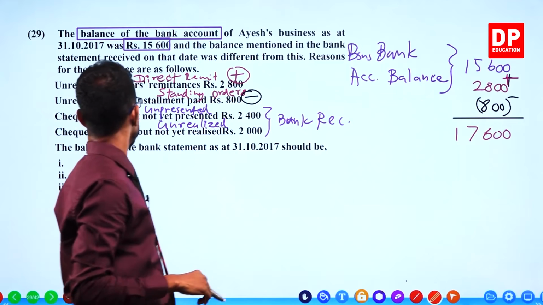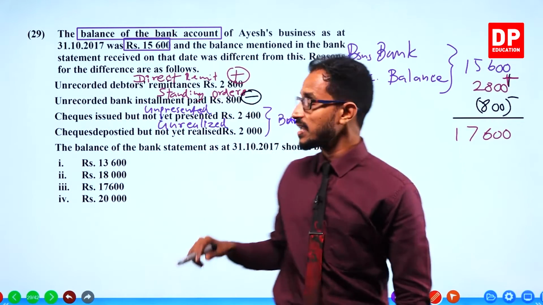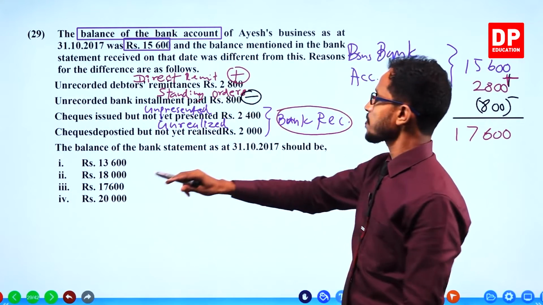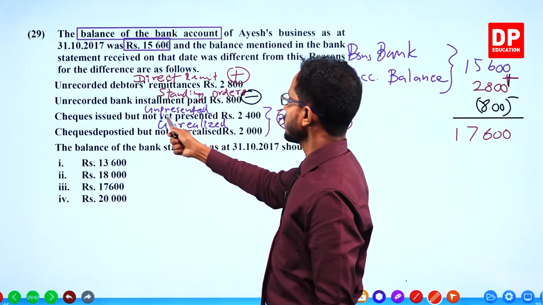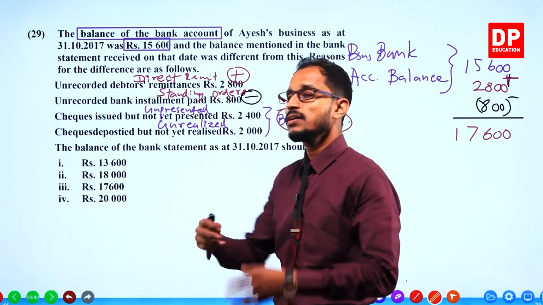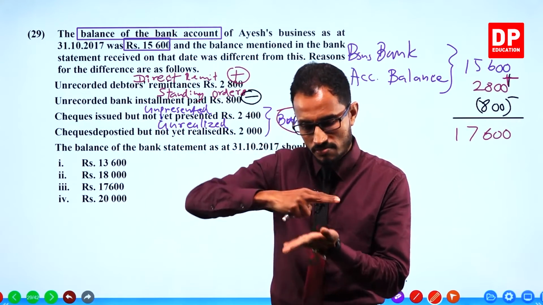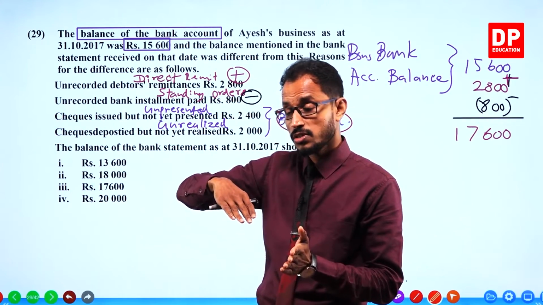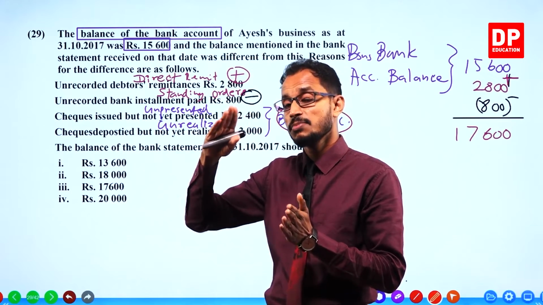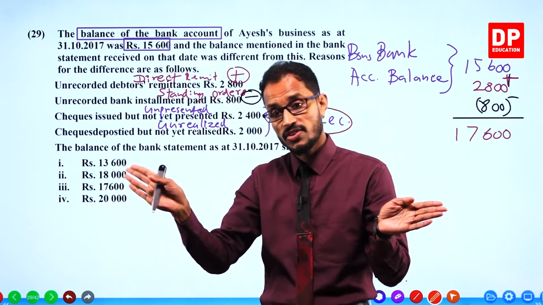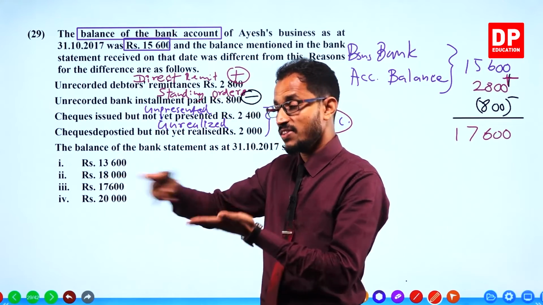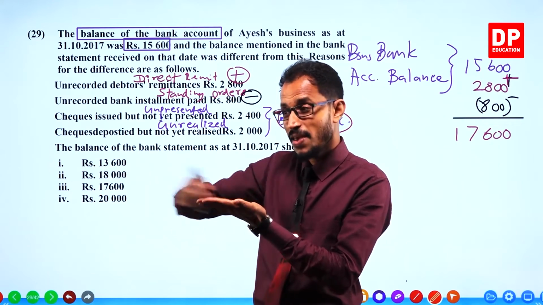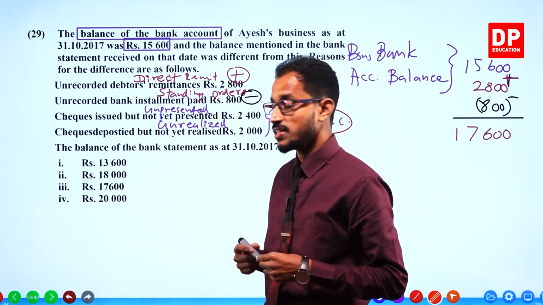Now to the bank rec items, to these items. Issued but not yet presented to the bank. The checks we have issued, that is a deduction. Our business bank account has been credited when we pay with checks. That is the meaning of issuing checks.